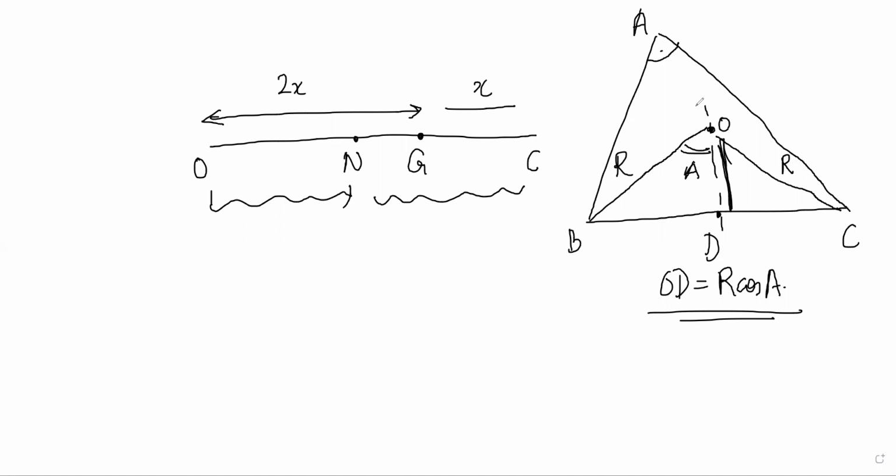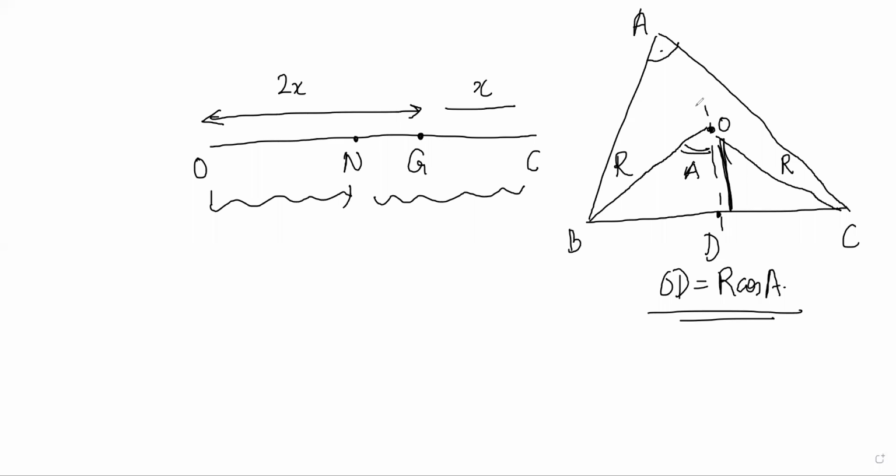So the perpendicular drop from the circumcenter passes through the midpoint of the sides. Obviously, because the perpendicular bisector is how you construct the circumcenter, no? How did you find O? You found O by drawing perpendicular bisectors, no?